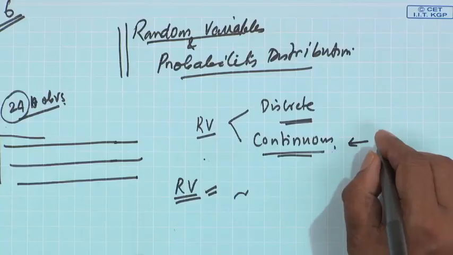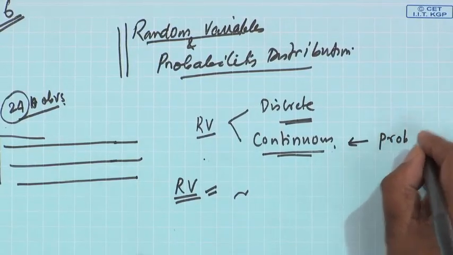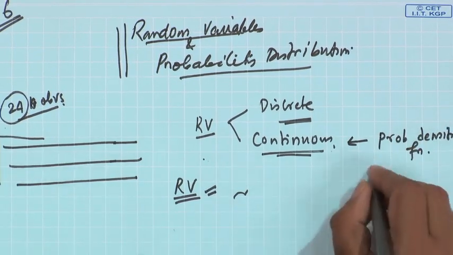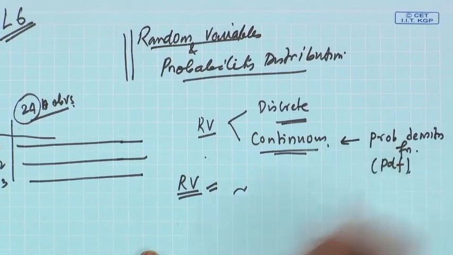Now, as I said, random variable and probability distributions are very closely related. There is the continuous random variable with the continuous probability distribution, and the discrete random variable with the discrete probability distribution. The probability distribution in the case of a continuous variable is termed the probability density function, which we say PDF.